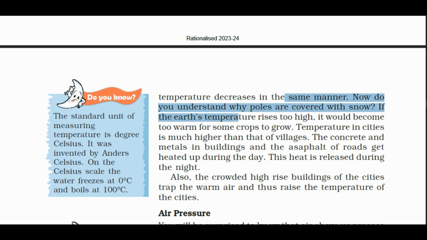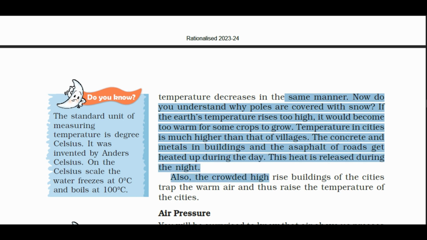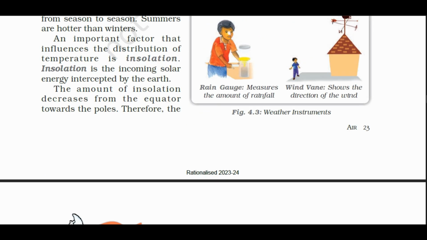If the Earth's temperature rises too high, it would become too warm for some crops to grow. Temperatures in cities are much higher than that of villages. The concrete and metals in the buildings and the asphalt of roads get heated up during the day. This heat is released during the night. Also, the crowded, high rise buildings of the cities trap the warm air and thus raise the temperature of the cities.